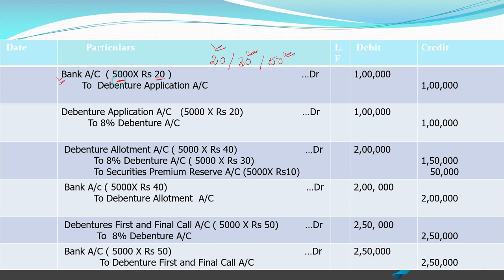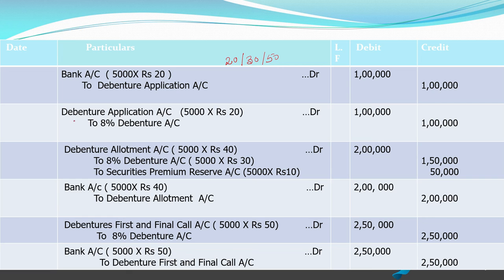So 5,000 into 20, 20 rupees which was expected to be received at the time of application. So the amount will be 1 lakh. Here you can see that is the amount of application money which the company received.